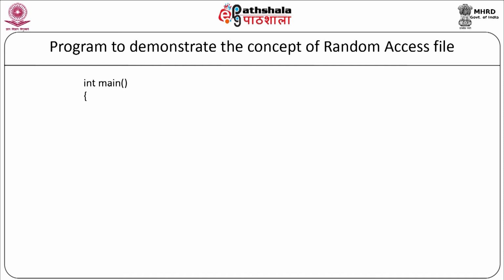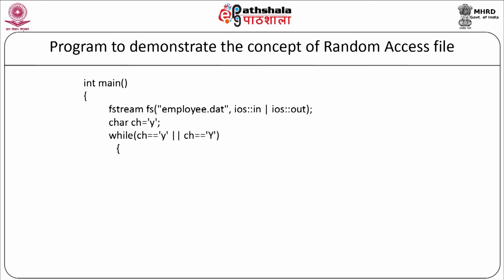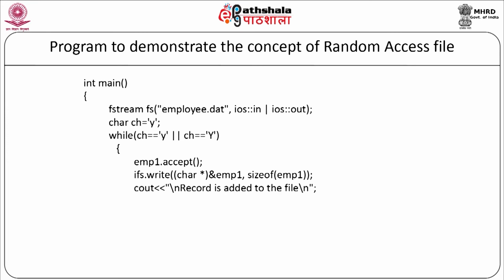First we will open the file, fstream fs, employee.dat, ios in or ios out. So, we will start with the declaration char ch equal to y. While ch equal to y or capital Y, employee 1 dot accept will accept the details from the user. We will write these details to the file as ifs dot write char star ampersand employee 1 comma size of employee 1. Cout record is added to the file. Cout want to enter new record y n, cin ch. So, it will read the input data from the user and write it to the file unless and until the user gives the no option.